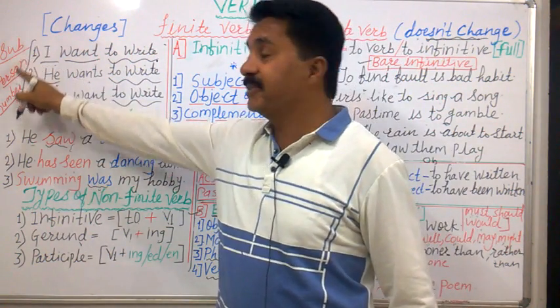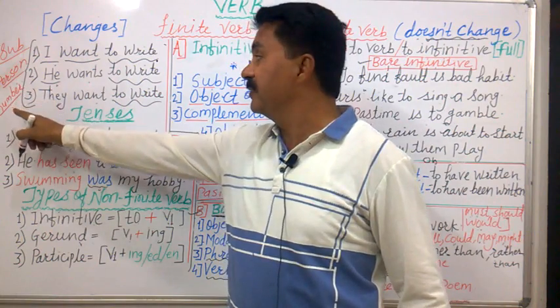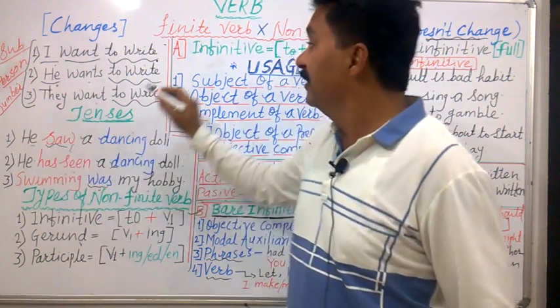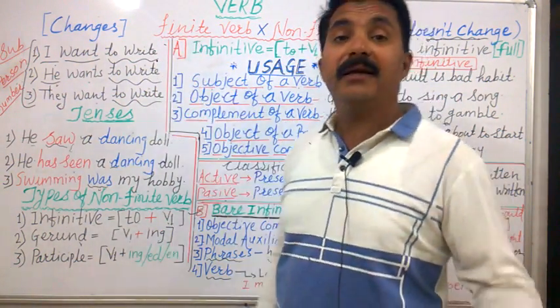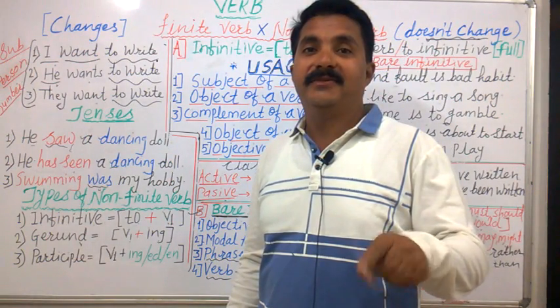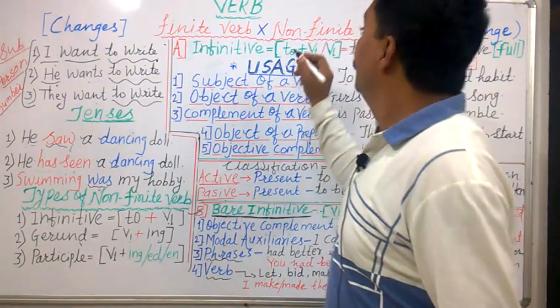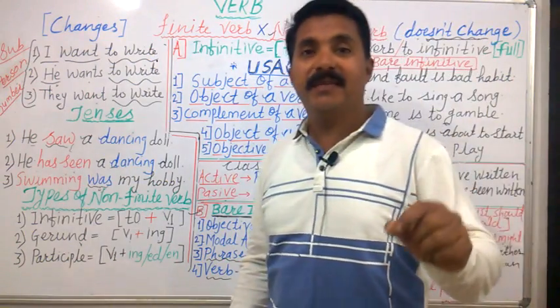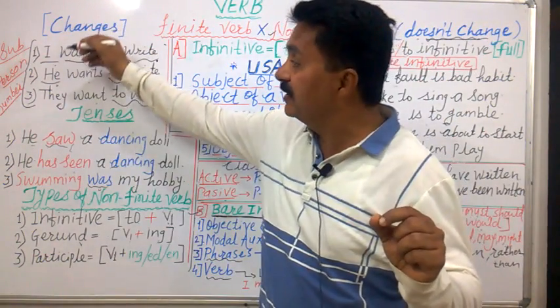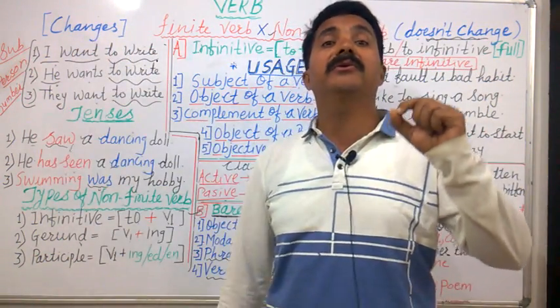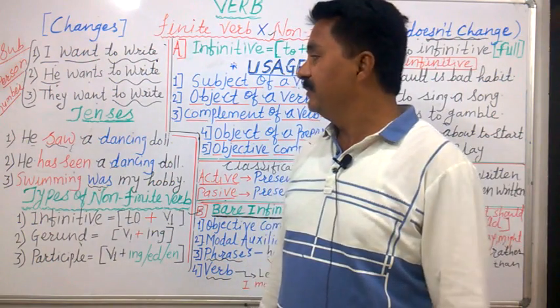We changed the subject. We changed the person. We changed the number. But to write remains as it is. So it means that it is non-finite verb. The verb that doesn't change according to the subject, according to person, according to number, it is non-finite verb.